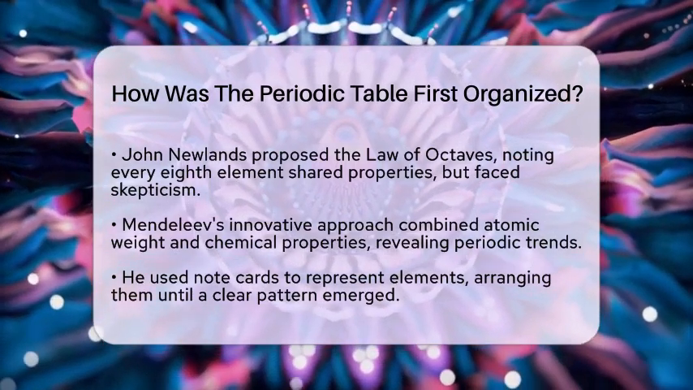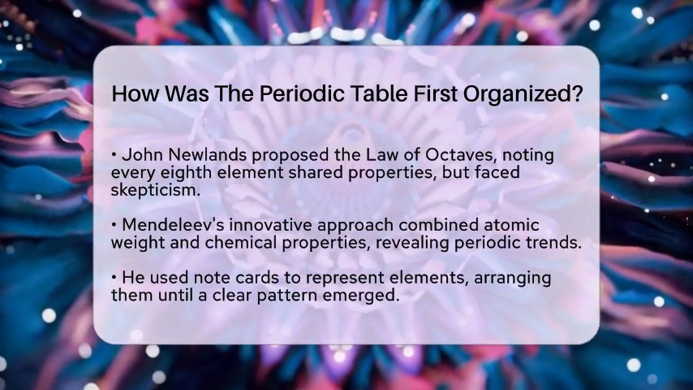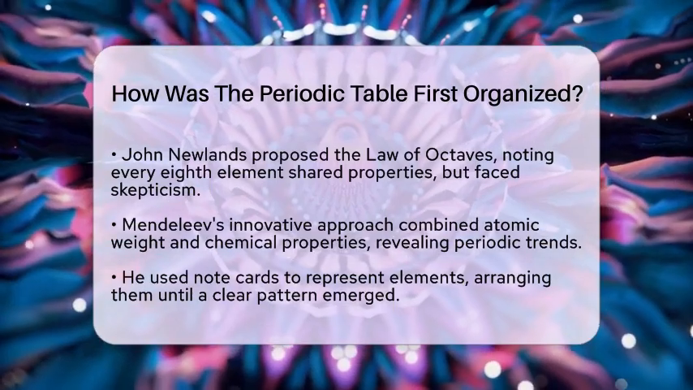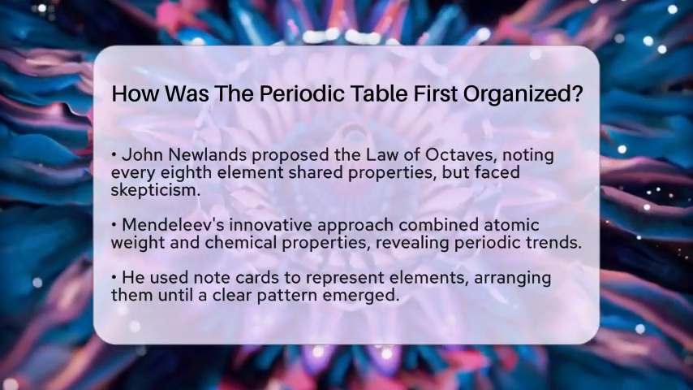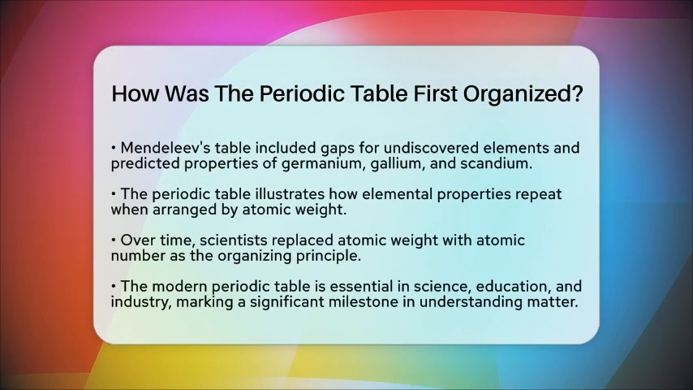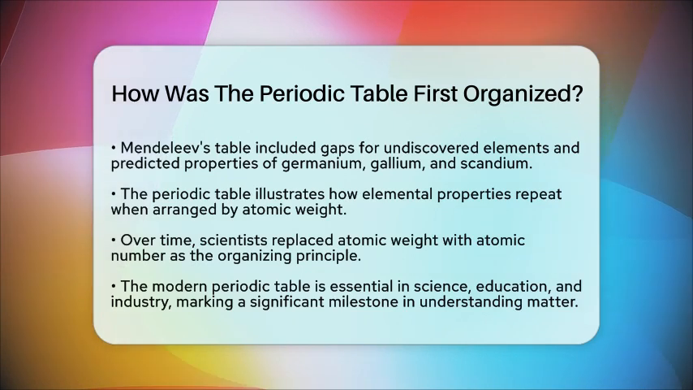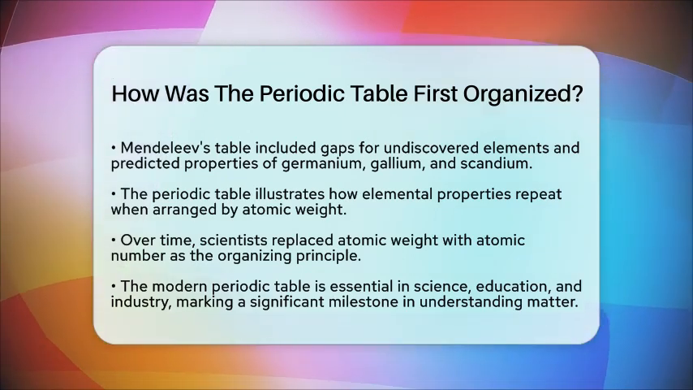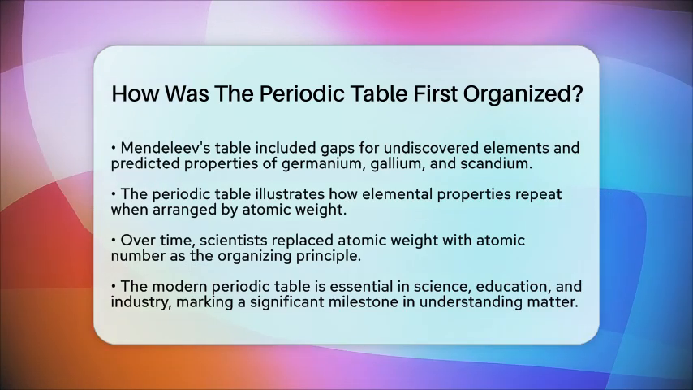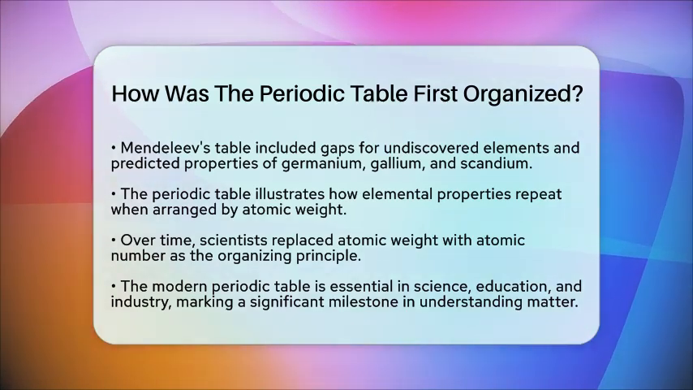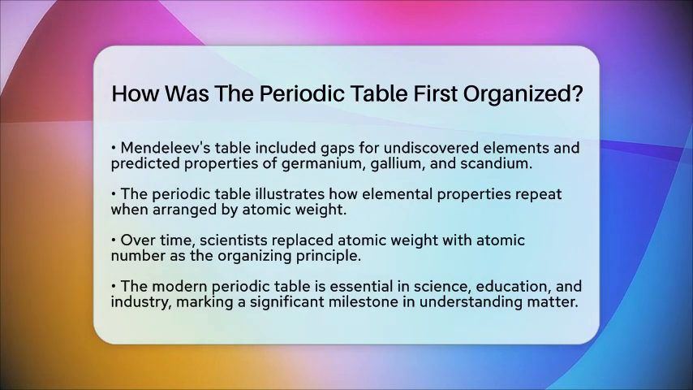The periodic table reflects fundamental principles of matter and energy. It shows how elemental properties repeat periodically when arranged by atomic weight. This innovation laid the groundwork for modern chemistry. It enabled scientists to predict how elements would behave, discover new elements, and develop new materials and technologies.